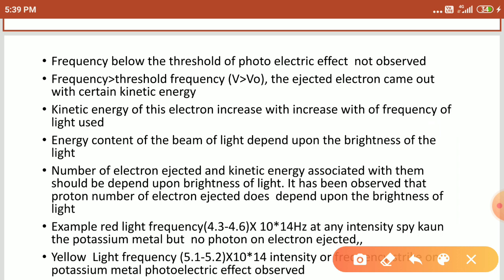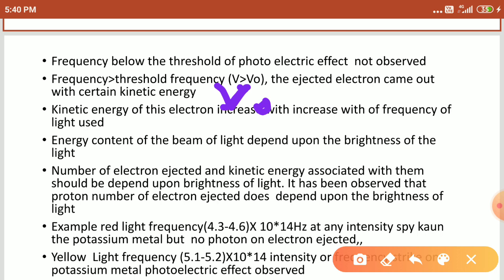Next, when the frequency is greater than the threshold frequency and we pass it over the metal plates, the ejection comes out with very high speed. Right, students? Beyond mu3, we know that mu naught is the minimum frequency.